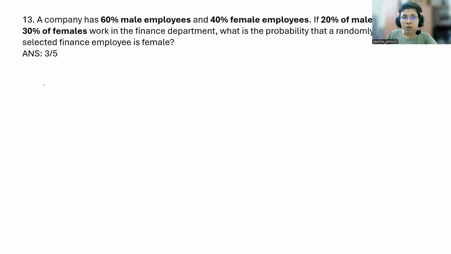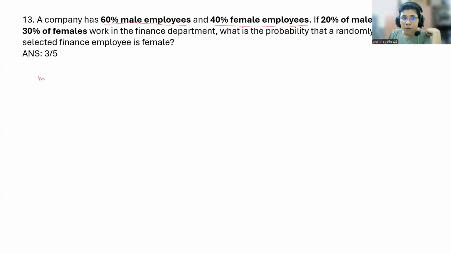So you have total male employees 60%, right? Female employees you have 40%. But we are interested only in the employees in the finance department.